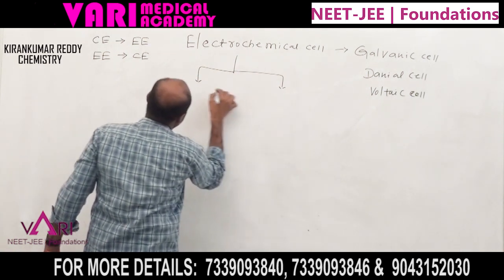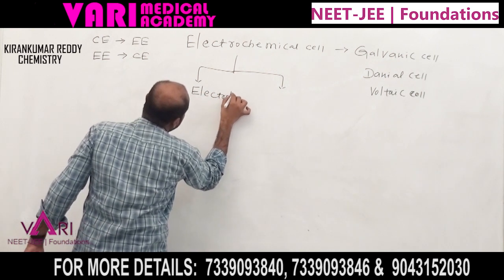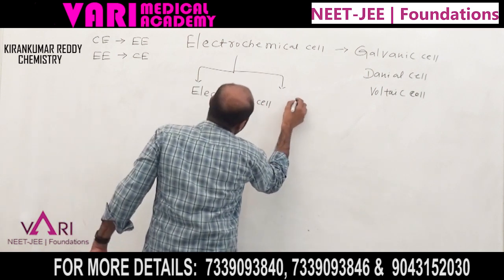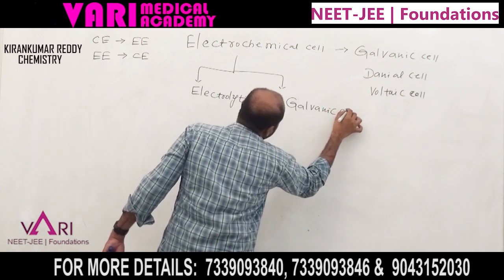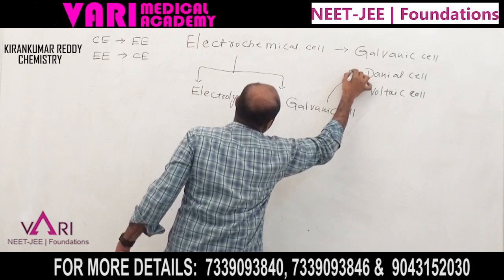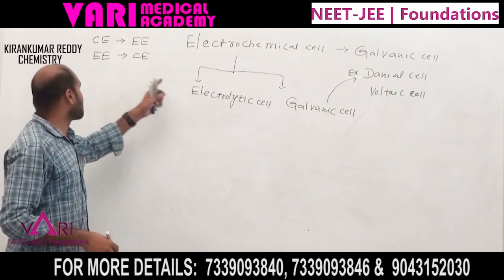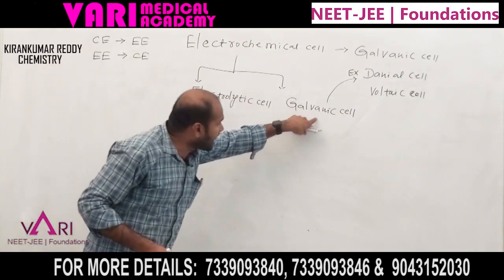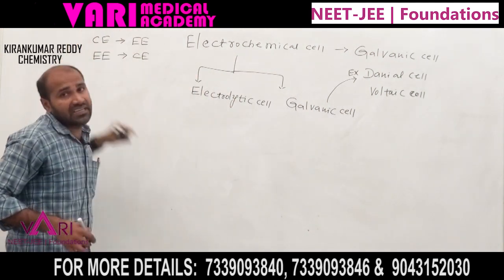This one is the electrolytic cell, and this one is the galvanic cell. The galvanic cell example is the Daniell cell. Write down Daniell cell. The electrolytic cell is the device which converts electrical energy to chemical energy. The Daniell cell or galvanic cell converts chemical energy to electrical energy.